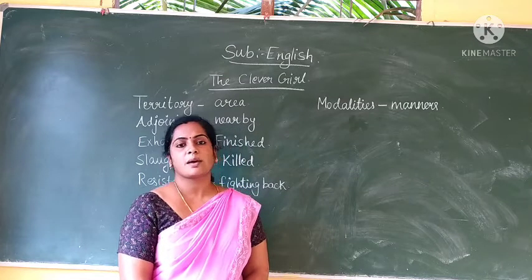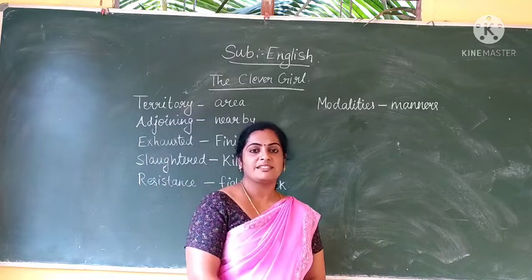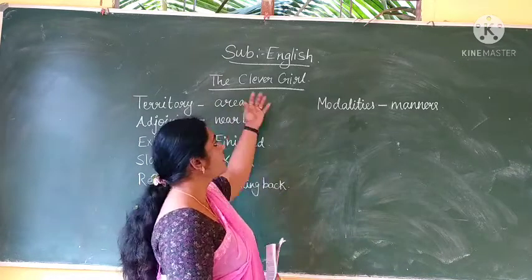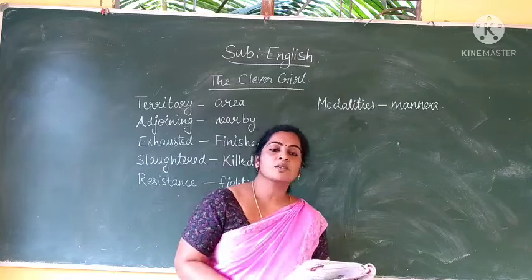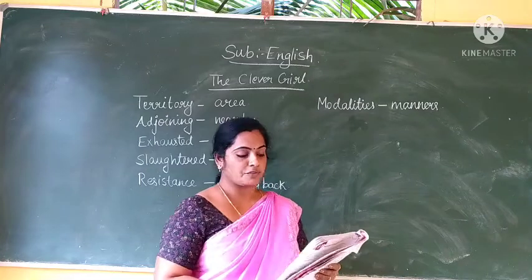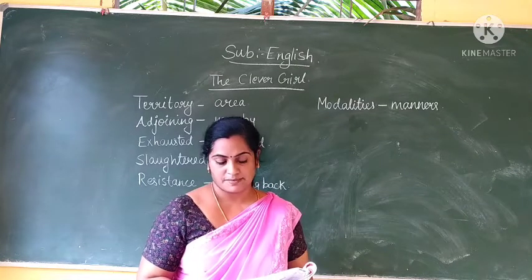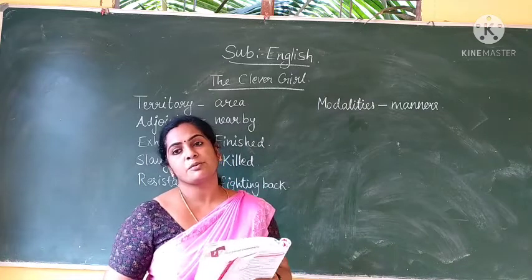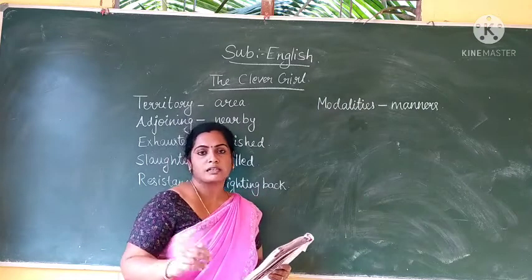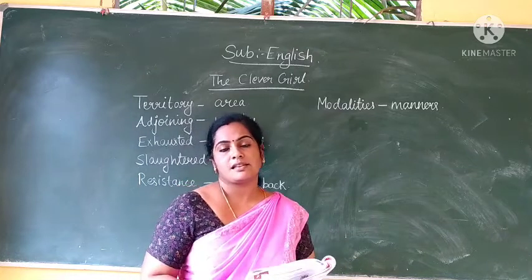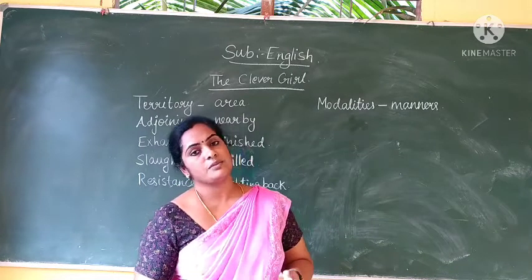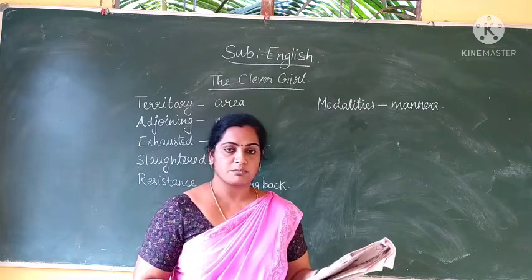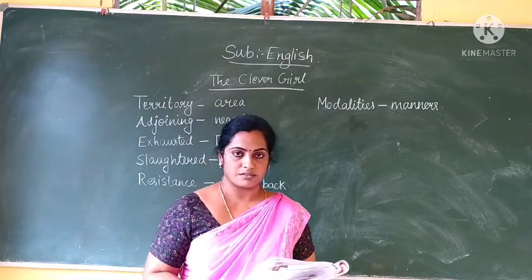Today we will start chapter 5 of our English textbook. The name of the chapter is The Clever Girl. This is a story of a small state in South Africa which was surrounded by enemies. And the small state was saved by a small girl who made a clever plan. So let's read the story and understand. So please open page number 29 of your English textbook.